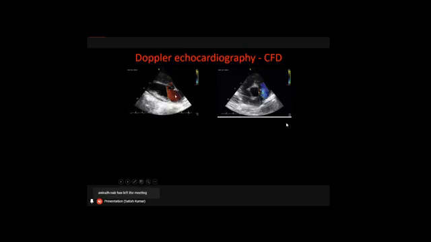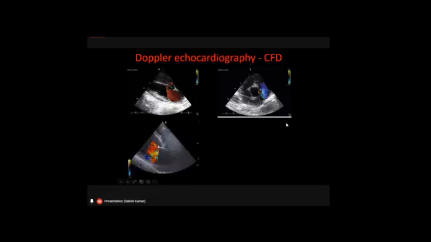So this presence of either red or blue, depending upon the flow direction, is nothing but normal flow. But here we have a mixture of colors: blue, red, orange, yellow, green. What does it indicate actually? Just like the turbulence flow that we have seen with the pulse wave Doppler.